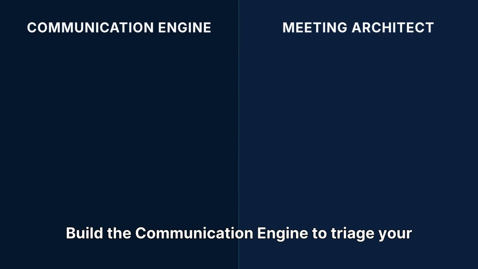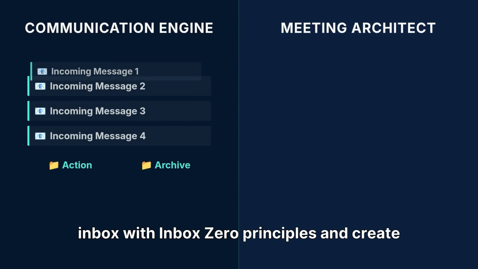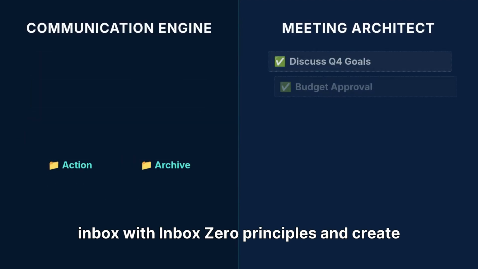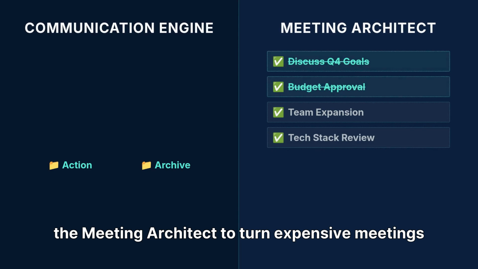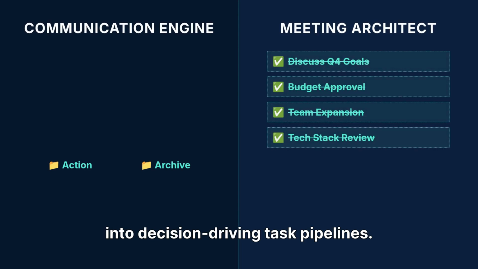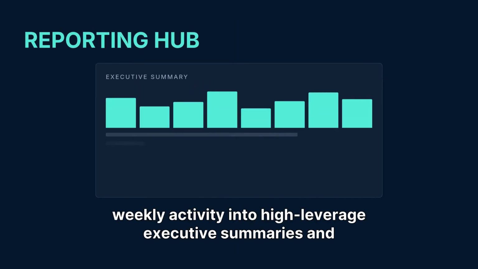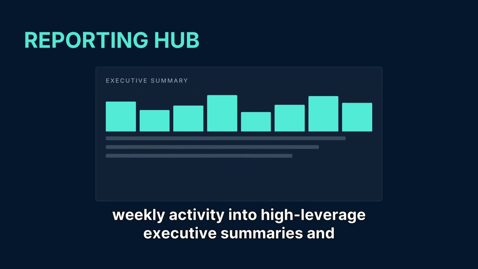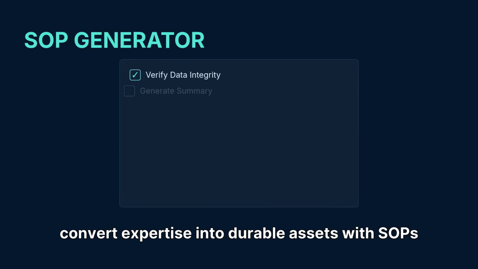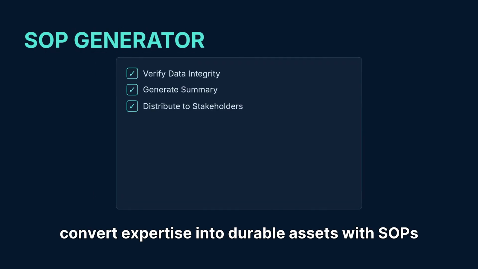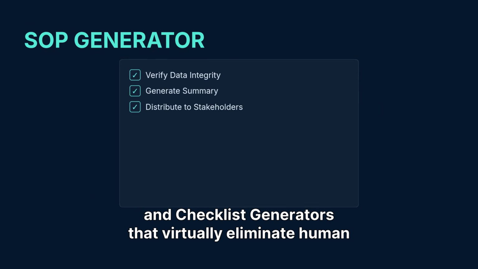Build the communication engine to triage your inbox with Inbox Zero principles, and create the meeting architect to turn expensive meetings into decision-driving task pipelines. Use the reporting hub to turn raw weekly activity into high-leverage executive summaries, and convert expertise into durable assets with SOPs and checklist generators that virtually eliminate human error.